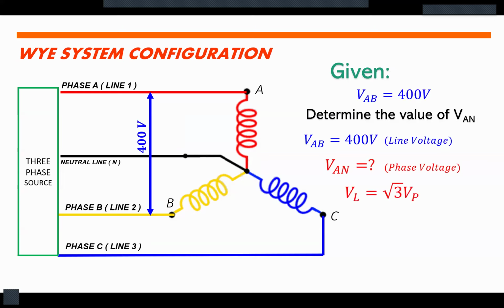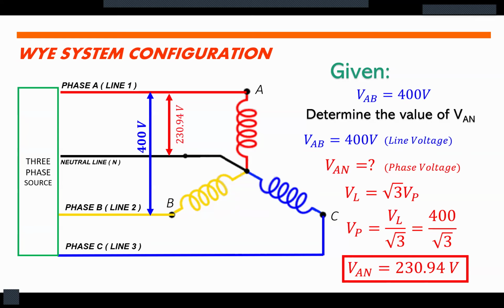We all know that the line voltage is equal to square root of 3 multiplied by the phase voltage. Since we are asked to solve for the phase voltage, our equation will be the line voltage divided by square root of 3. Simply substitute the value. Then you will get the voltage between phase A and the neutral line, which is 230.94 volts, or simply VAN.